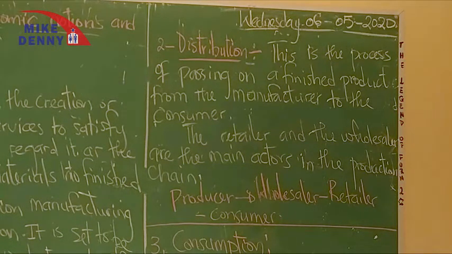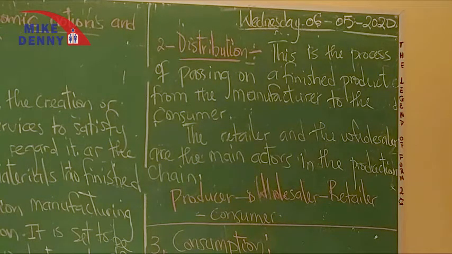How are goods distributed from the producer right up to the consumers? The producer manufactures goods which are bought in bulk by the wholesaler and later on sold to the retailer, who then distributes to the consumers at small and affordable prices.